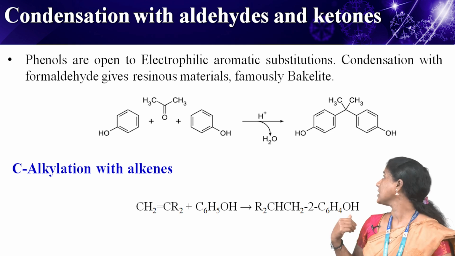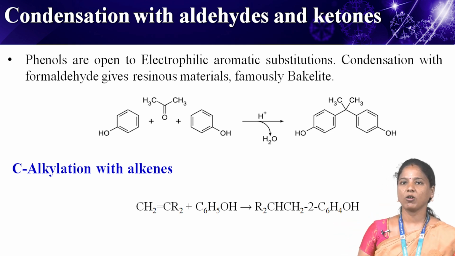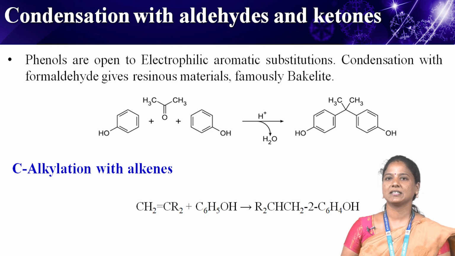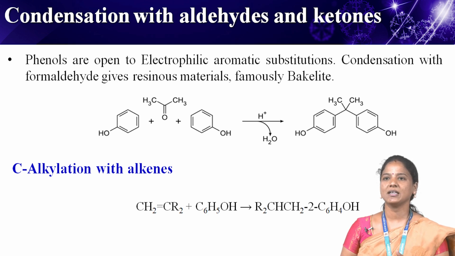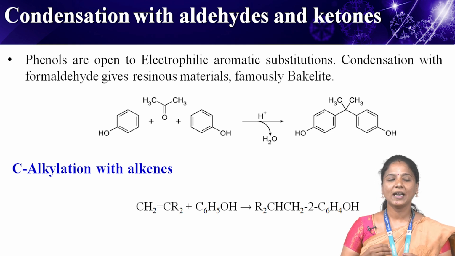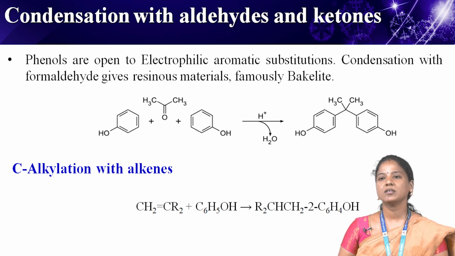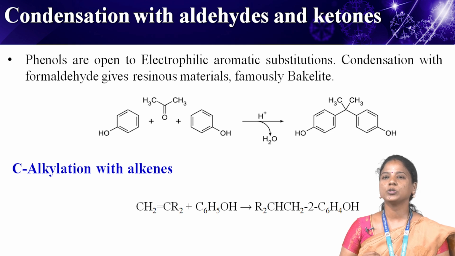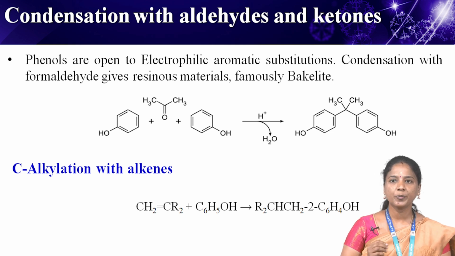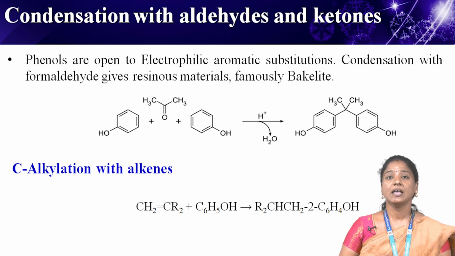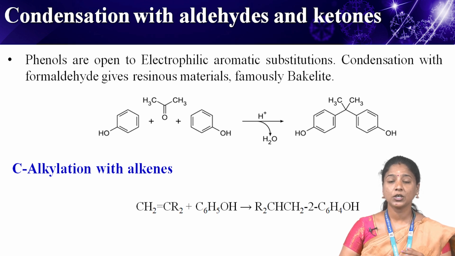C-alkylation with alkenes. C means carbon alkylation with alkenes. Phenol is readily alkylated at the ortho positions using alkenes in the presence of Lewis acids such as aluminium phenoxides. This is the structure. More than 1 lakh tons of tertiary butyl phenols are produced annually as of the year 2000 in this way, using isobutylene as an alkylating agent. Especially important is 2,6-ditertiary butyl phenol, a versatile antioxidant.